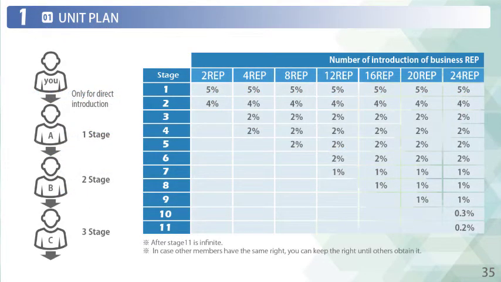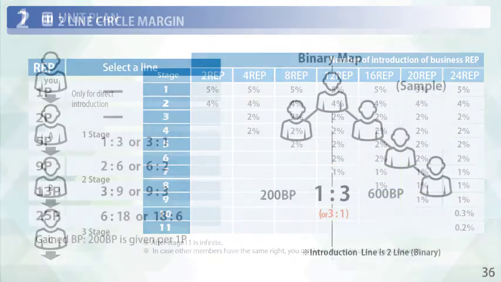First is the unit margin. This is based on the number of people that you have directly introduced, by obtaining a percentage amount of their purchase price. It can be set up to a maximum of 11 stages as shown in the figure.